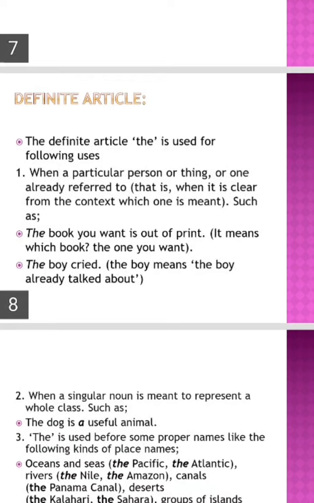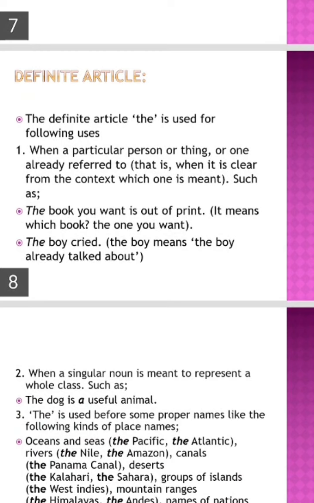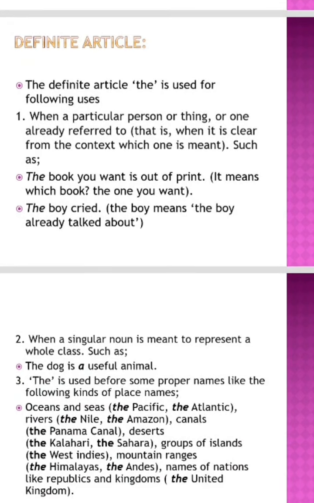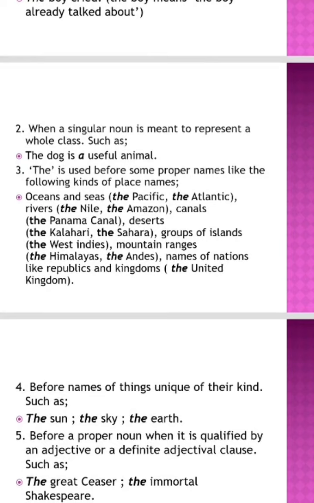The second one is when a singular noun is meant to represent a whole class, such as the dog is a useful animal. The third one is that the is used before some proper names like the following kinds of places: oceans, seas, rivers. For example, the Pacific, the Atlantic, the Nile, the Amazon, canals like the Panama Canal, deserts like the Sahara, and groups of islands. So we have to use the, right? Here are some examples, so you have to take a look at them.